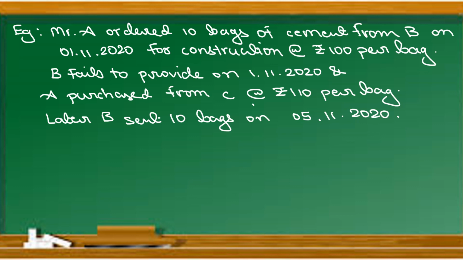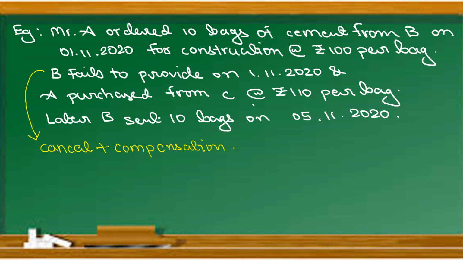But B fails to provide on 1st November 2020. In that case, A has an option to cancel the contract and claim compensation.